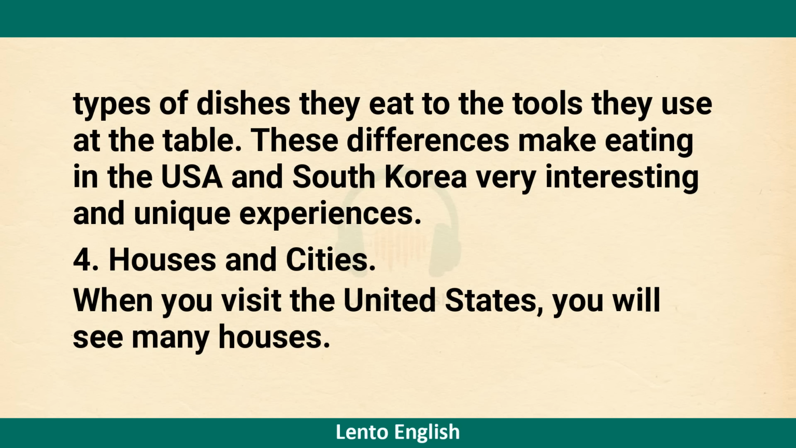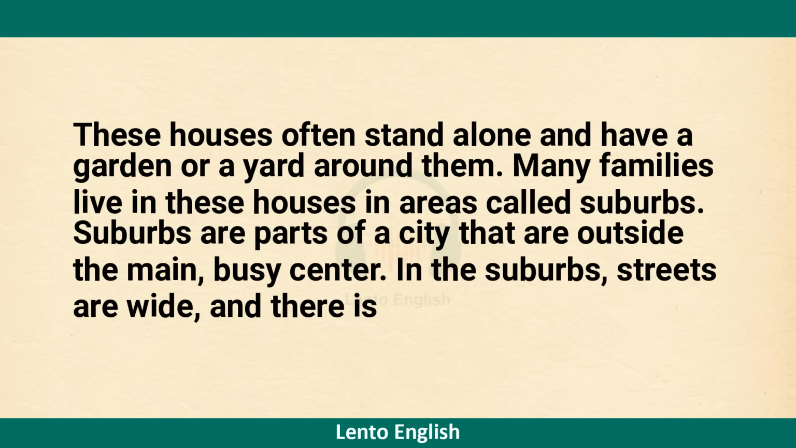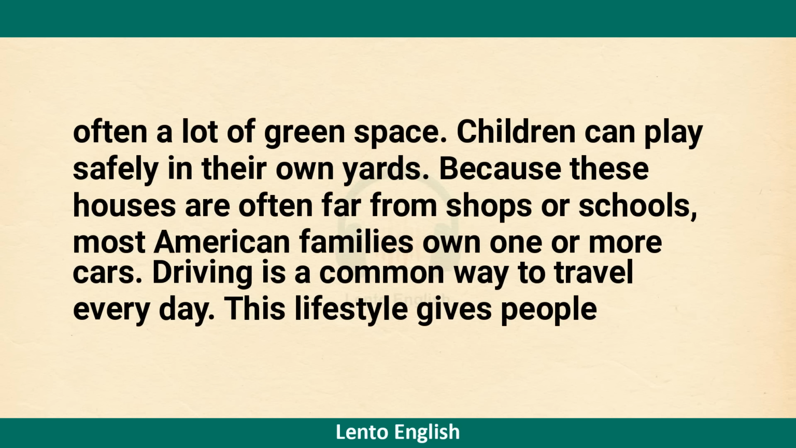4. Houses and cities. When you visit the United States, you will see many houses. These houses often stand alone and have a garden or a yard around them. Many families live in these houses in areas called suburbs. Suburbs are parts of a city that are outside the main, busy center. In the suburbs, streets are wide and there is often a lot of green space.